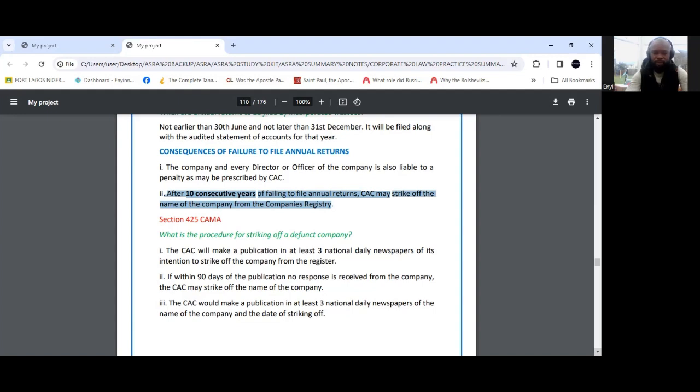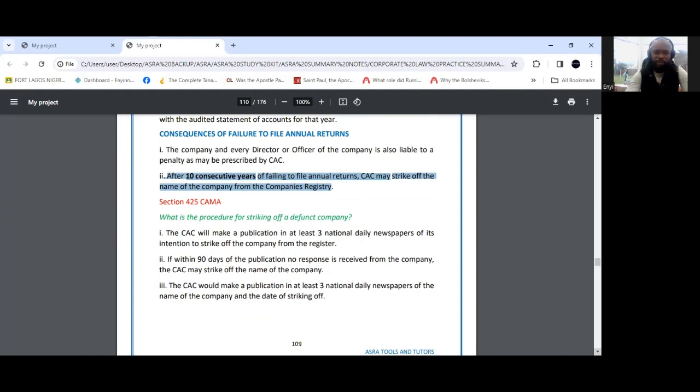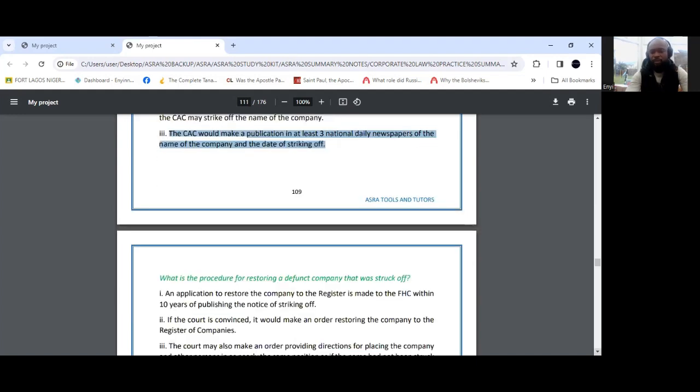Now, what's the procedure for striking off of a defunct company? What CAC would do first would be to make a publication in at least 3 national newspapers, all right, stating its intention to have the name of the company struck off. And if within 90 days of that publication, CAC has not received the response from the company, then CAC would proceed to strike off the company from the register and then have a publication made stating that that company has been struck off from the register of companies. So it's a defunct company now.